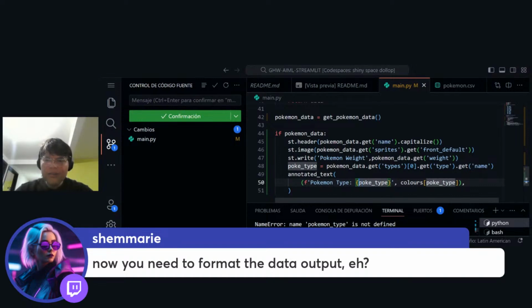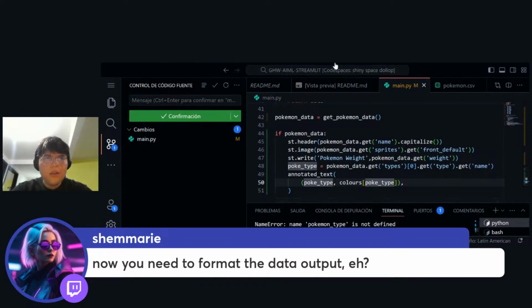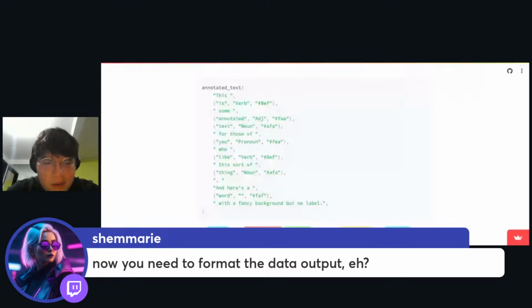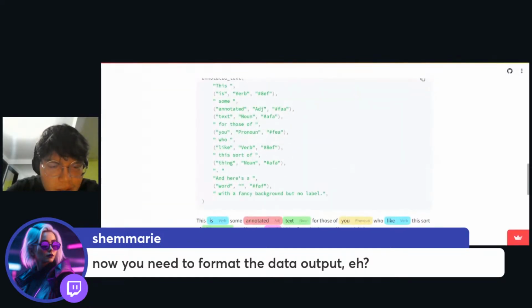Yeah. So instead of using this, why don't we just use something like this, type and colors Pocket type? Let me see if this works. We reload this. So we have normal. Interesting. Why is this not working?